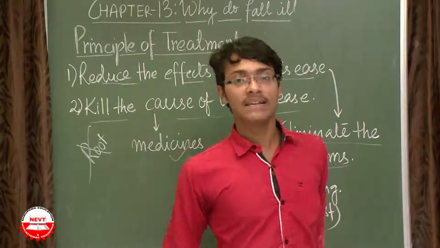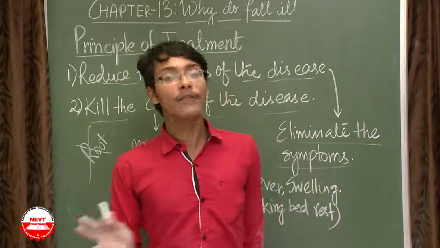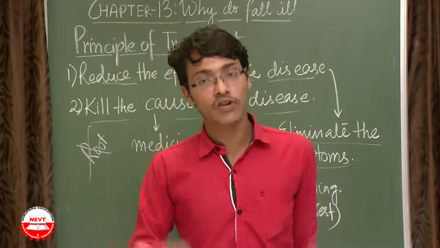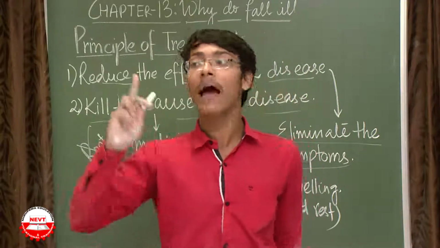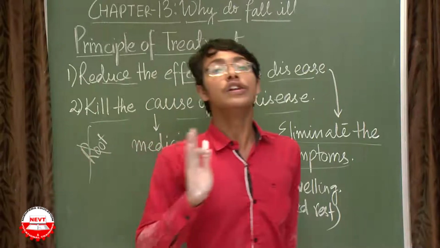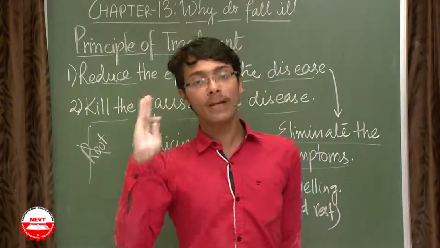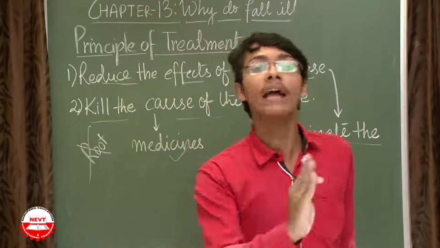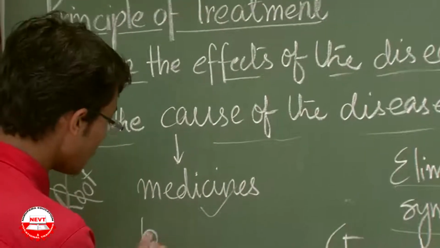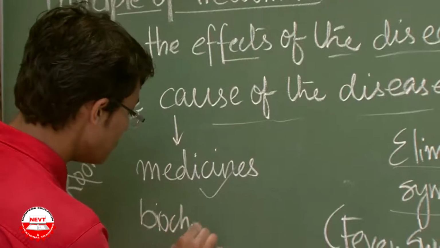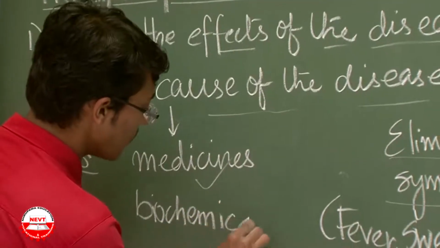As we have already discussed, there are 5 classes of microorganisms that cause diseases: bacteria, virus, fungi, worms, and protozoans. So these 5 types of infectious agents have 5 different types of biochemical pathways.